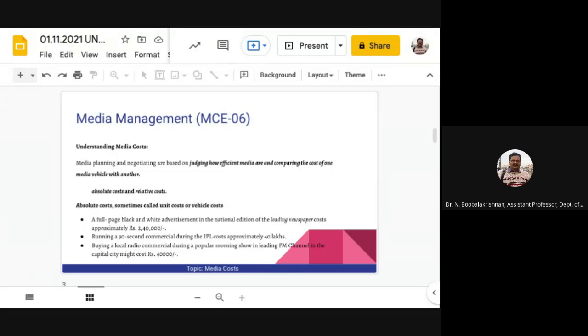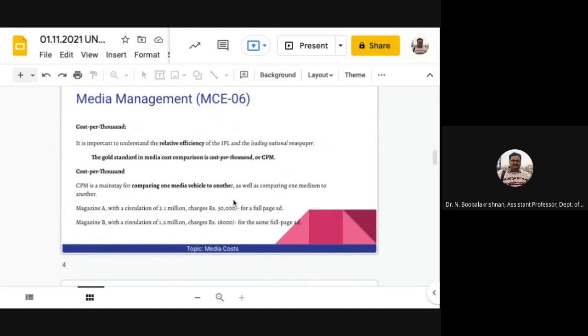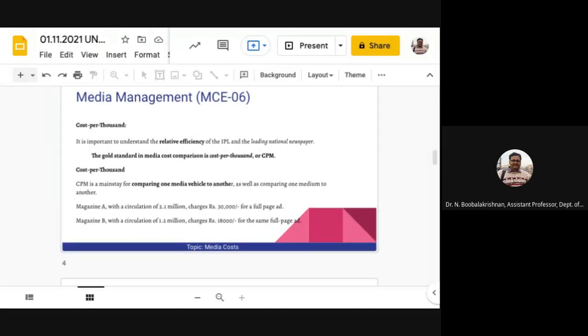So to compare one media vehicle to another, and one medium to another, the gold standard in media cost comparison is cost per thousand, or CPM. As I said, they are different media vehicles. The leading national newspaper is print, and IPL or any festive season commercial is television or broadcast. So comparing the relative efficiency of one media vehicle to another is the media cost comparison, which we call cost per thousand. It is important. That is why it is cost per thousand.